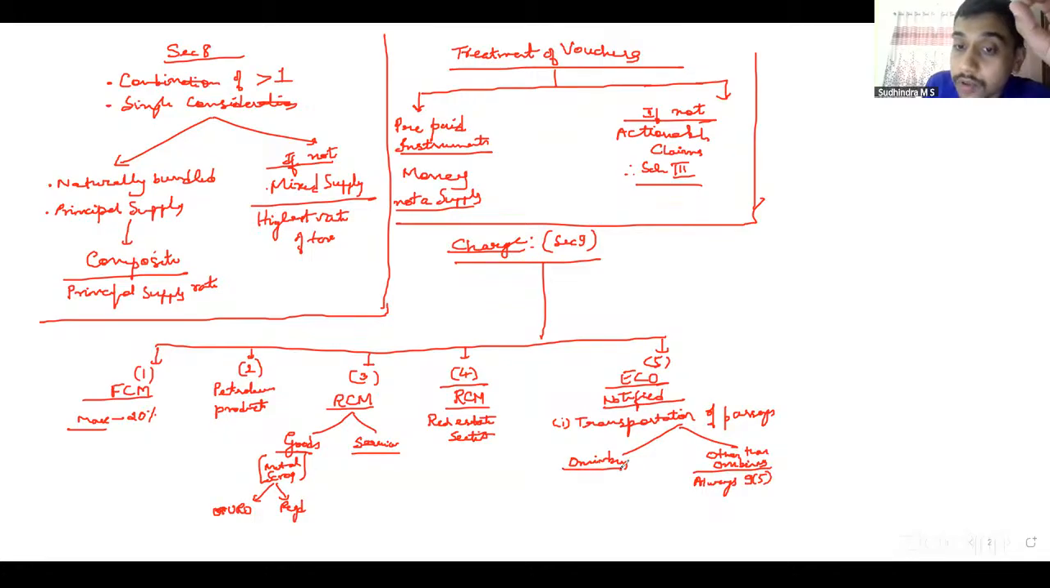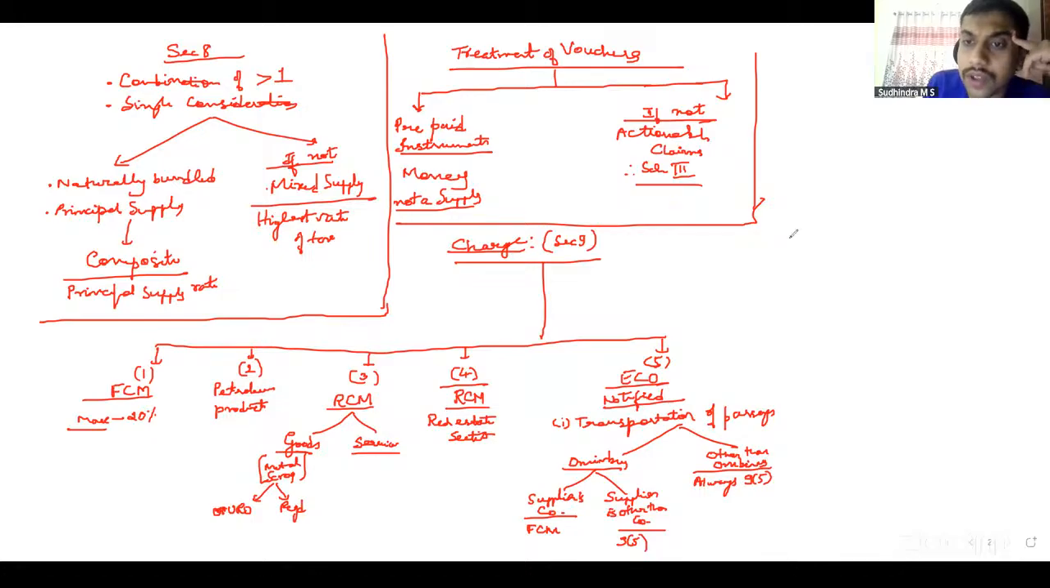If he is using omnibus, 9(5) applies only if the supplier is a body corporate. If the supplier is a company, not a body corporate here, forward charge 9(1) applies. If the supplier is other than a company, then it comes under 9(5). Okay, that is with regard to transportation of passengers.